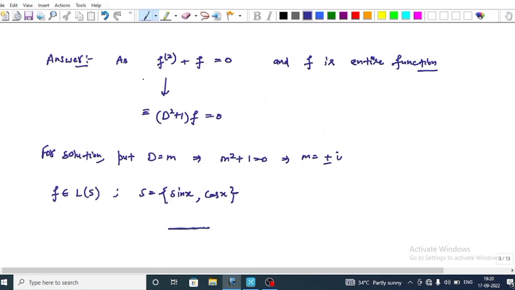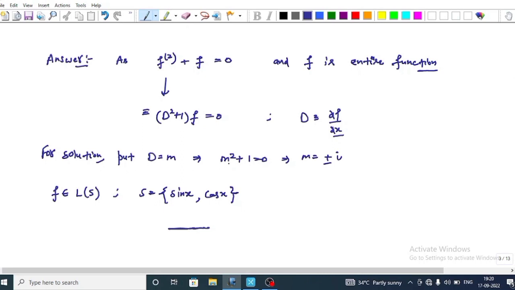As we know that f'' + f = 0, where f is an entire function, this can be written as (D^2 + 1) f = 0, where D is the differential operator with respect to x. Now for the solution, put D = m.